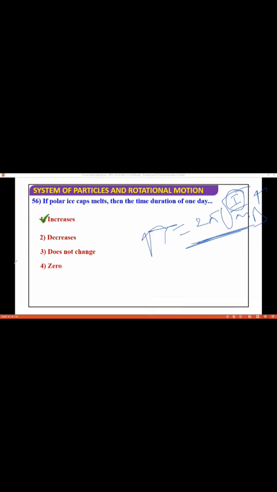If the polar ice caps melt, then the time duration of one day increases, decreases, or does not change? Basically, if the polar ice caps melt, the water will come to the equator. So it increases. Why? Because if I ask you what is the time period, the time period is 2 pi root of I by mgd. If you use this relation, and I increases, then you can say the time period will increase. You can solve this question in other ways as well, but this gives you one idea.